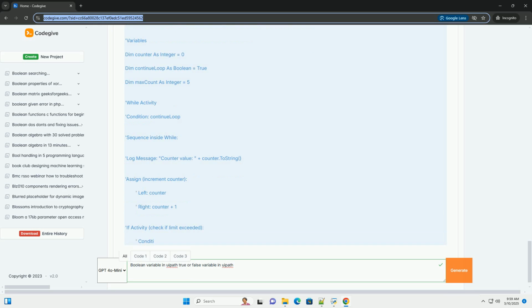5. In the Scope column, choose the scope where the variable will be accessible. The scope is the level of the workflow in which the variable is defined, such as the entire main sequence or just a particular sequence. A wider scope makes the variable accessible from more parts of the workflow. 6. Optional. In the Default column, you can assign an initial value, either true or false. If you don't provide a default, it defaults to false.